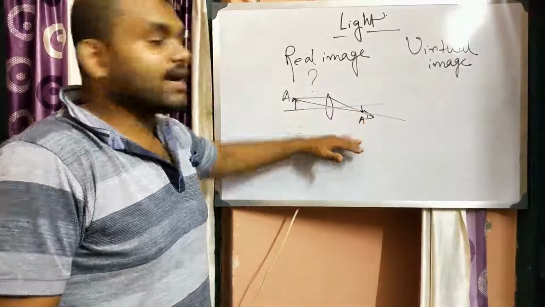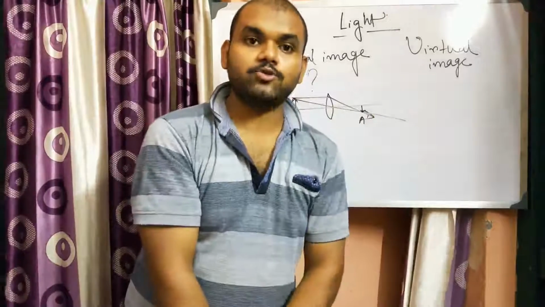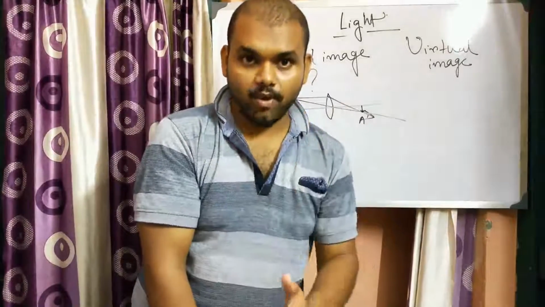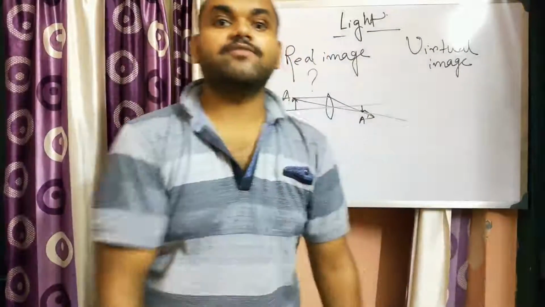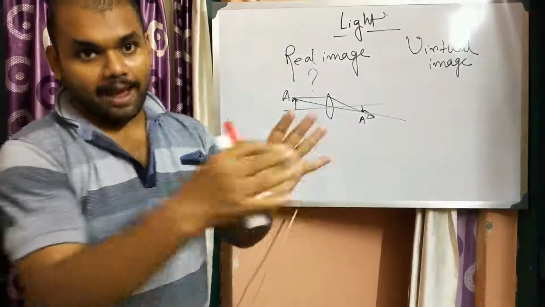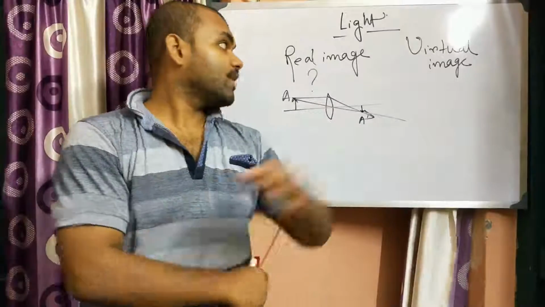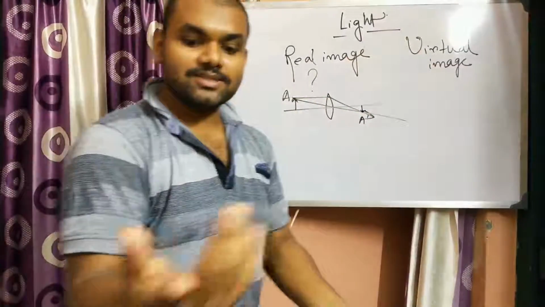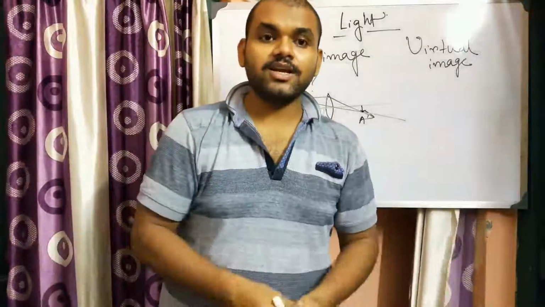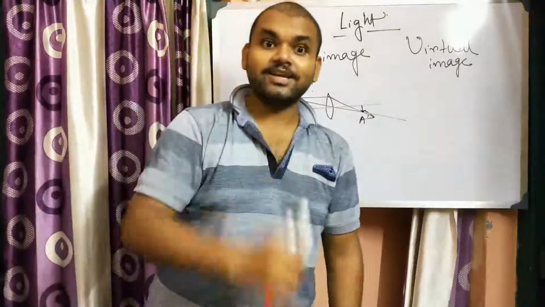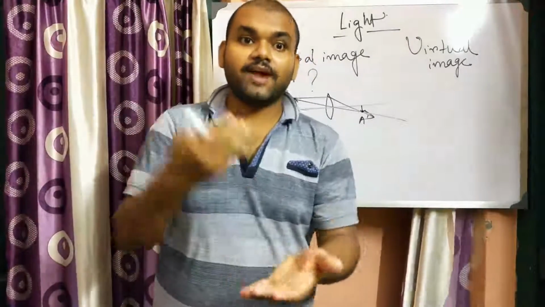But in the case of a virtual image, the rays don't actually meet at a point after reflection or refraction, but they appear to diverge from a point. They don't actually meet, but it appears that they are coming from a particular point. So these kinds of images are known as virtual images. Let us see what a virtual image is. Suppose when you stand in front of a mirror, you will see yourself, a bright student there.